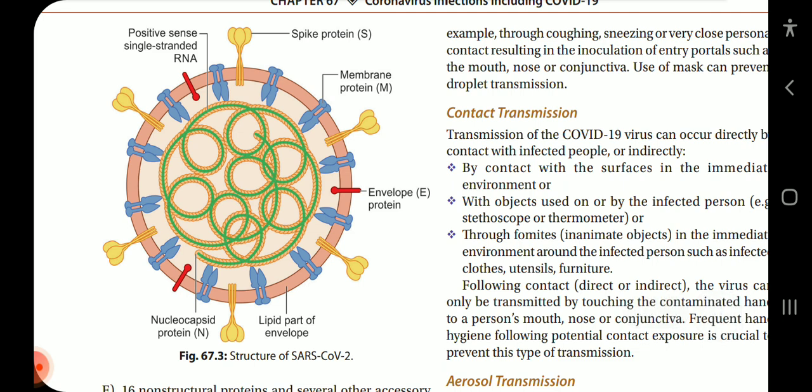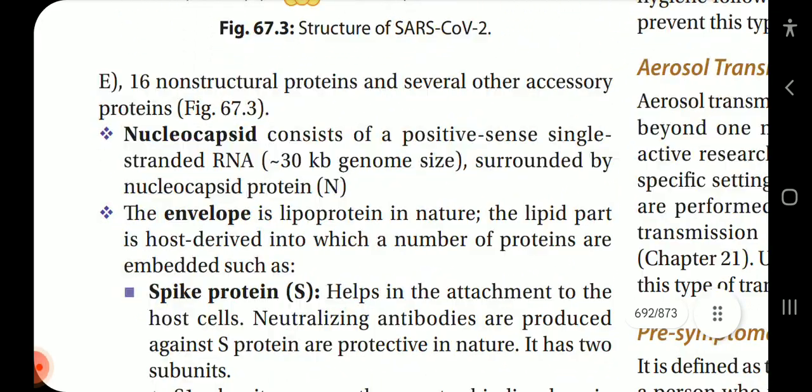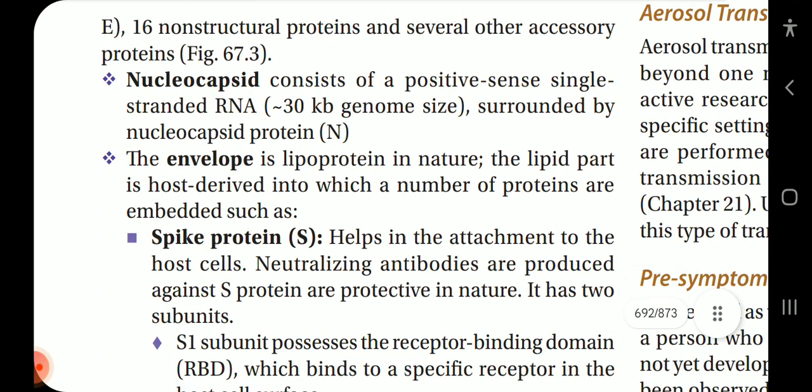From outside to inside, it has a spike protein, the S, membranous protein M, and envelope protein E. Inside, it has a positive sense single-stranded RNA and a nucleocapsid protein, which is labeled as N. The nucleocapsid consists of a positive sense single-stranded RNA, 30 kilobases in genome size, surrounded by nucleocapsid protein N. The envelope is a lipoprotein in nature.